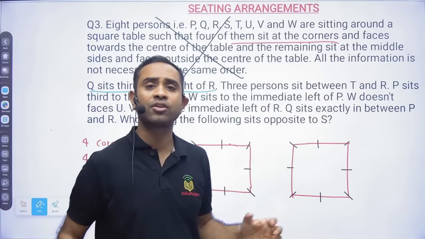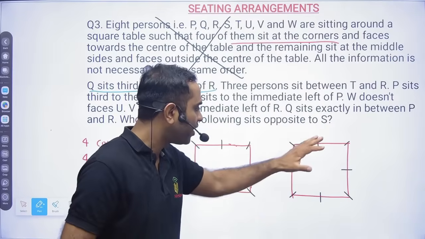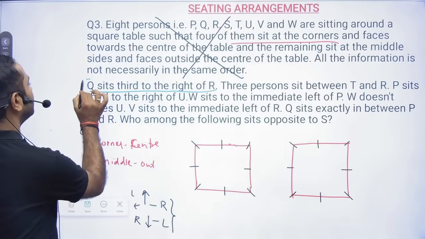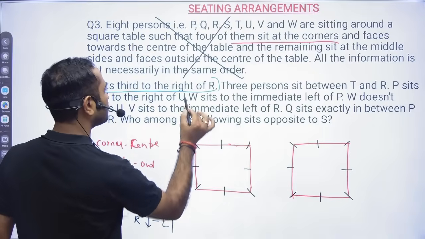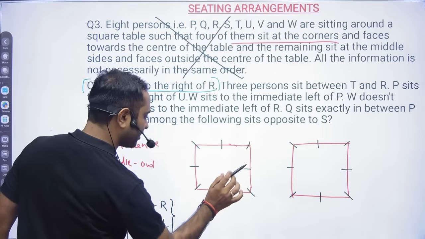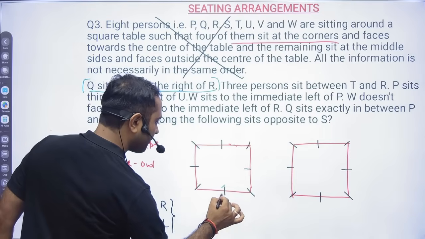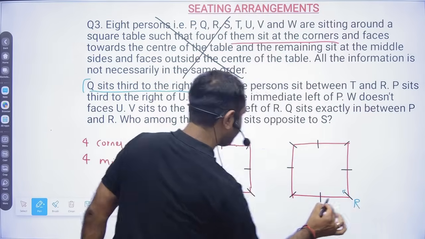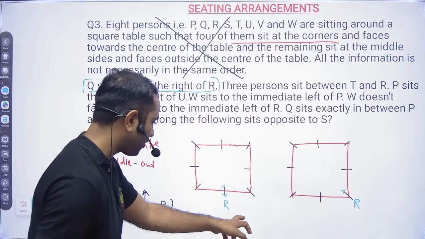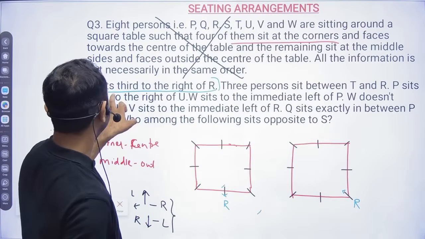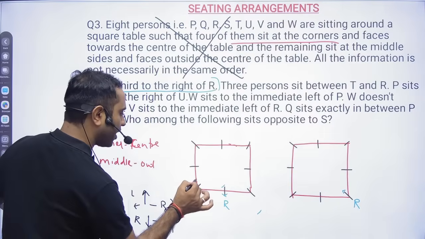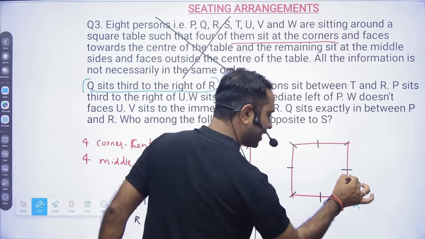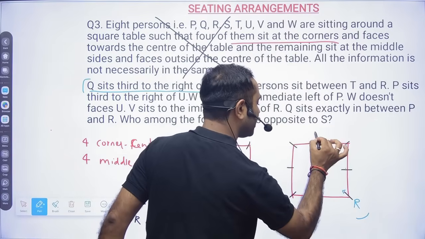After reading all the things, I did not find who is sitting in the corner and who is sitting in the middle. So let us start with this statement. Q sits third to the right of R. In one case, I am taking R here, and in one case I am taking R here. If you are facing outside, your left will be this and right will be this. Q sits third to the right, so 1, 2, 3, Q will be here. In this diagram, if you are facing inside, your right will be this side. So 1, 2, 3, Q will be here.